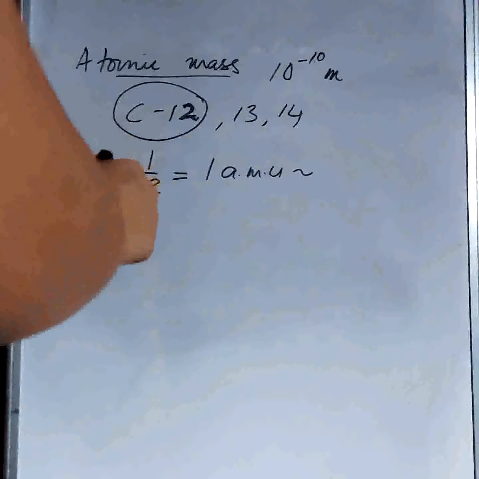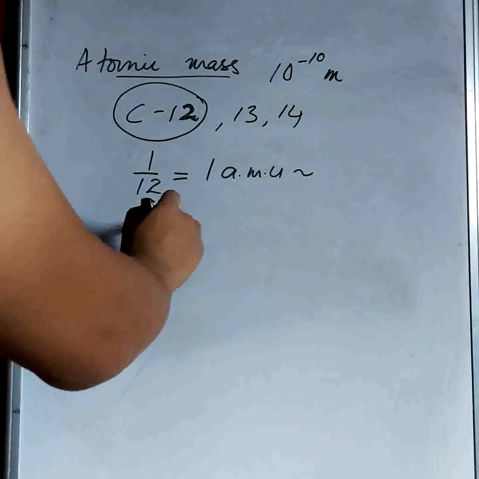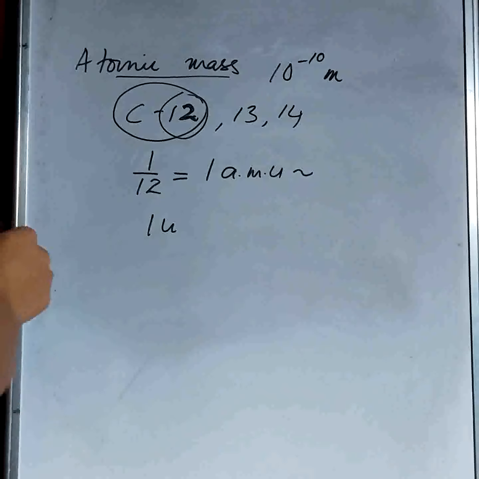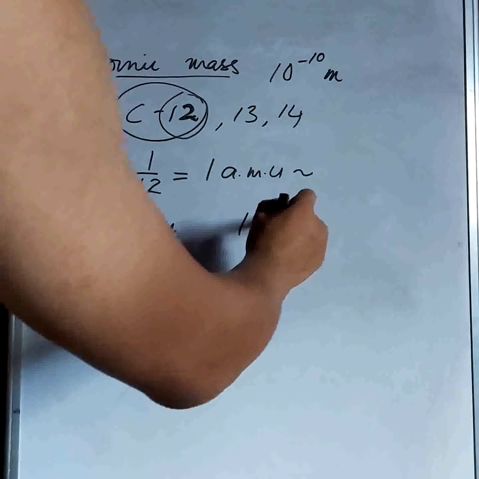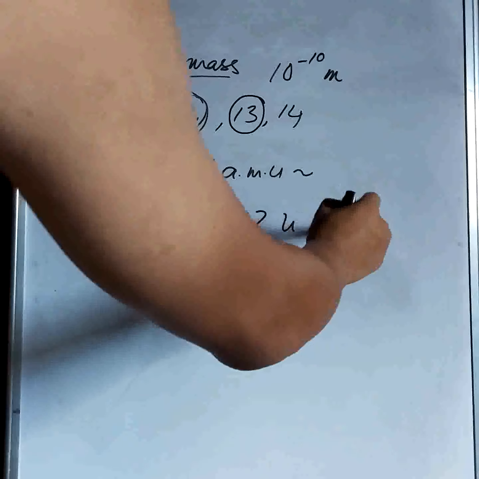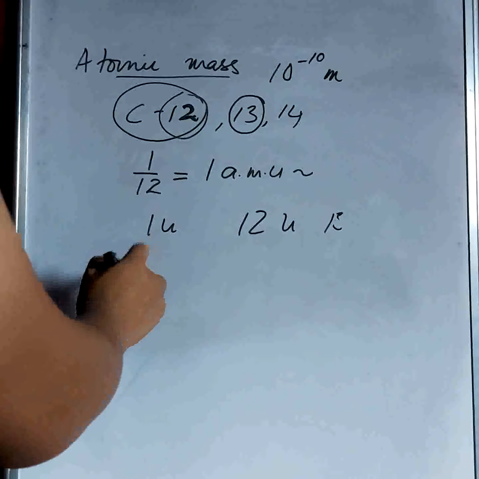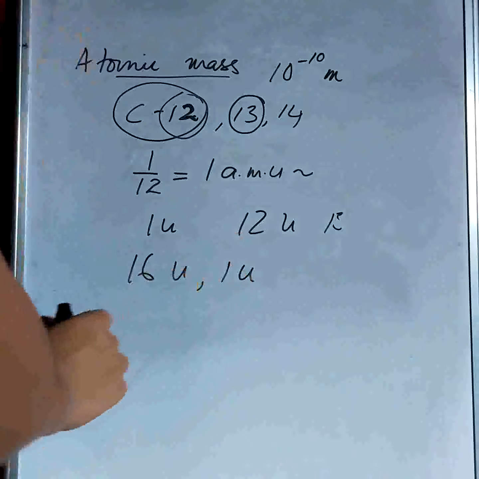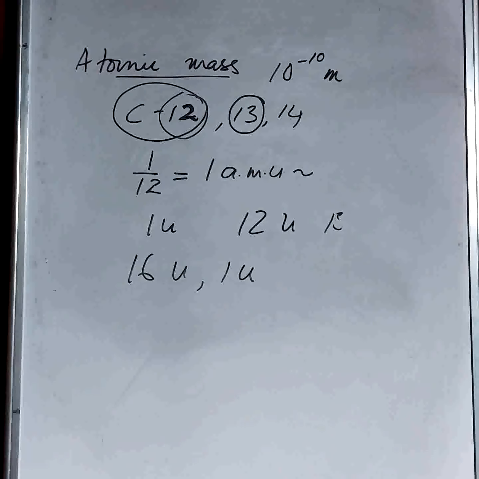So we simply say these days, it's 1 unit. For example, carbon 12, since 12 is the mass number, will have 12 units. For the next isotope it will have 13 units, and so on. For oxygen we know it's 16 units. For hydrogen it has 1 atomic mass unit, and so on. That's how we determine atomic mass.